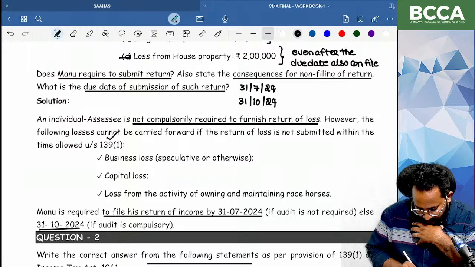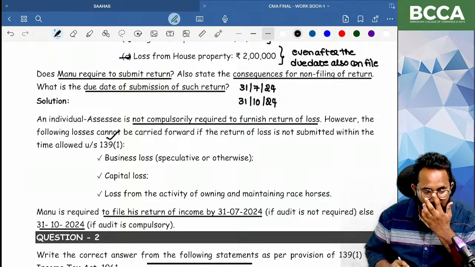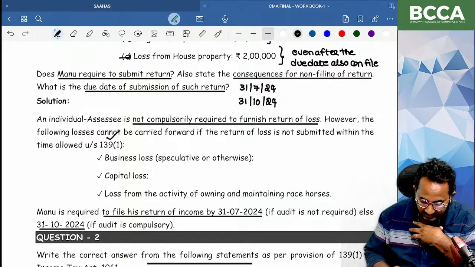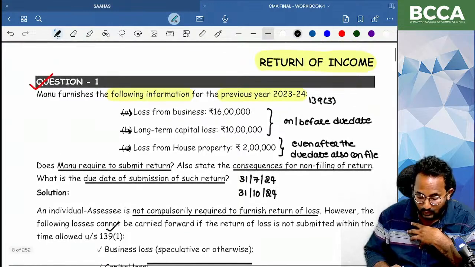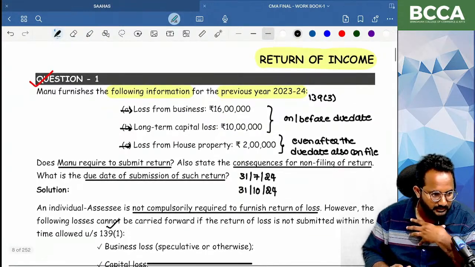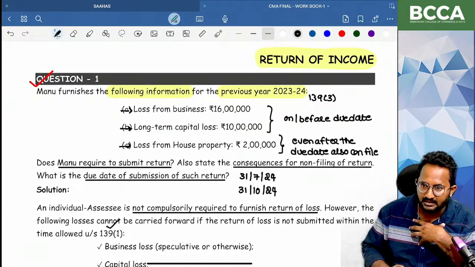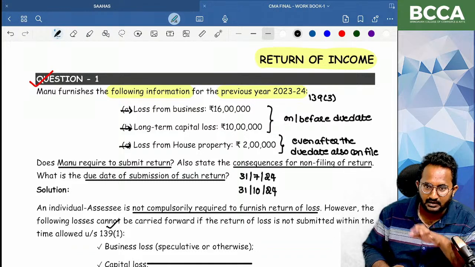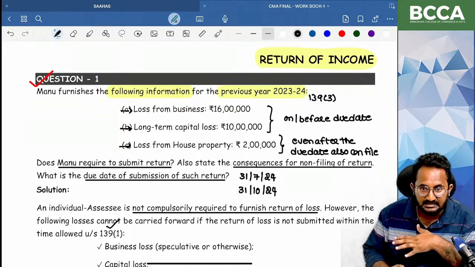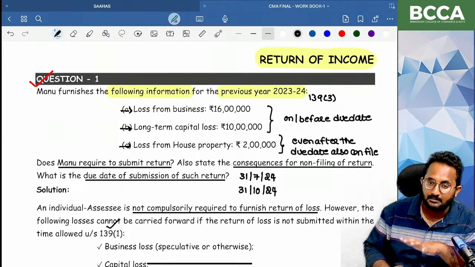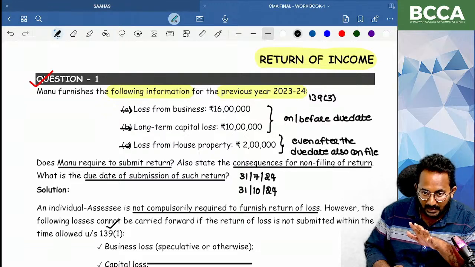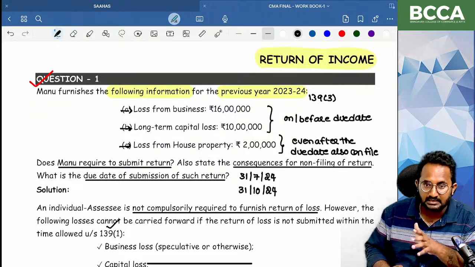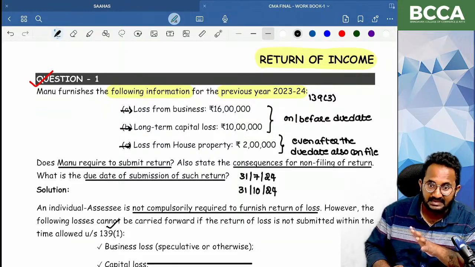31st October. Regarding past examination questions, if you observe our CMA final study material, there are no questions related to return of income. But these questions are taken from the past 10 exam MTPs, past exam question papers and other institute materials, meaning ICAI.